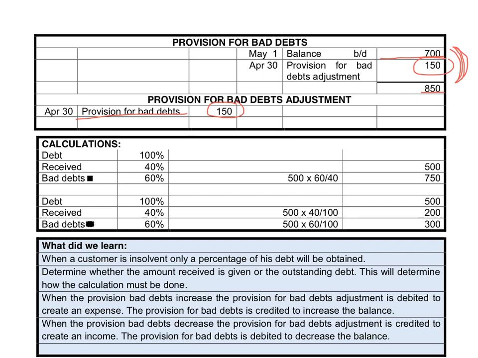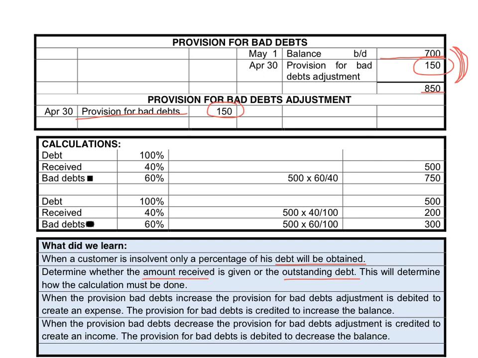What did we learn today? When a customer is insolvent, only a percentage of his debt will be obtained. You will not receive the full debt. You have to determine whether the amount received is given or whether the outstanding debt is given. Because as I showed you in this example, the calculation will be done totally different depending on whether the amount received or the outstanding debt is given.